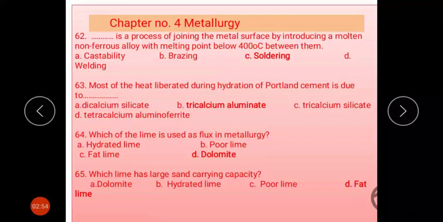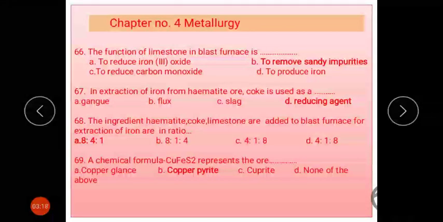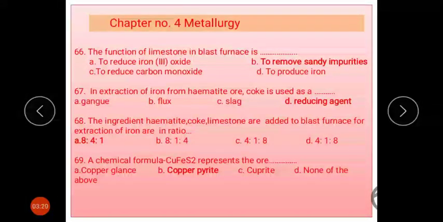Which of the limes is used as a flux in the metallurgical process? We use flux for removing impurities, and this flux is commonly used in the form of dolomite. Which of the limes has a large sand carrying capacity? That is flat lime, the last option. The function of limestone in the blast furnace is to remove sandy impurities, that is option B.